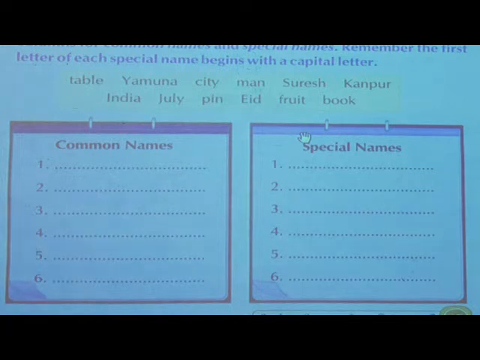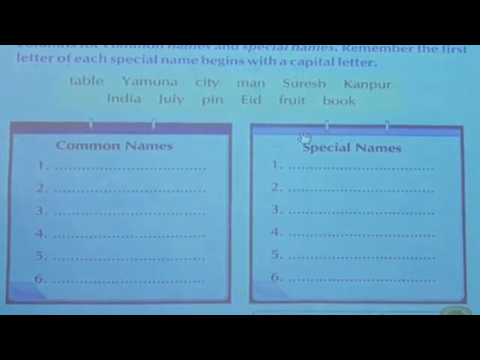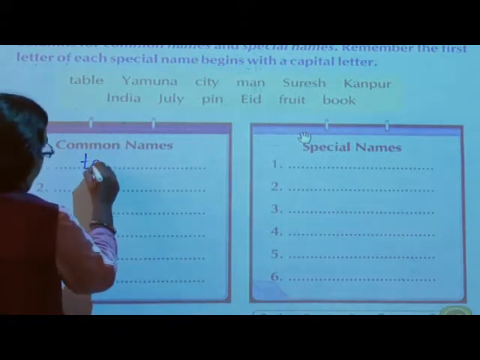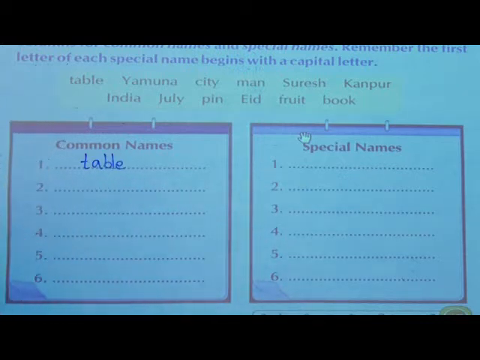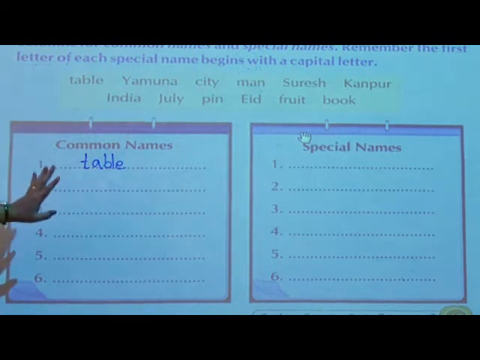Now tell me students, first, from this table, which is a common name? Yes, think. Yes, it is table. The common name is table. There are many tables. In the office we use a table. Then in the classroom also you have table and chair. Your benches are there.